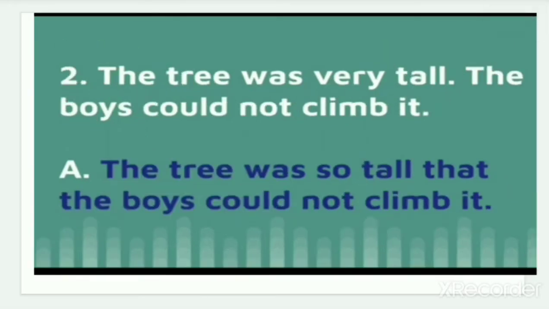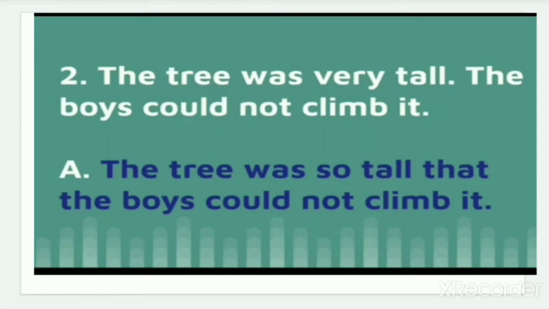Next we have number 2. The tree was very tall. The boys could not climb it. The tree was so tall that the boys could not climb it. We have changed very with so and that, and removed the full stop after tall.